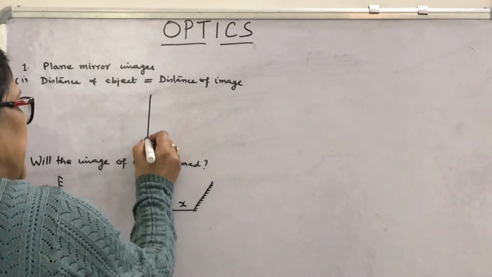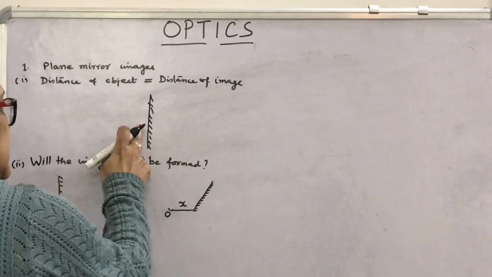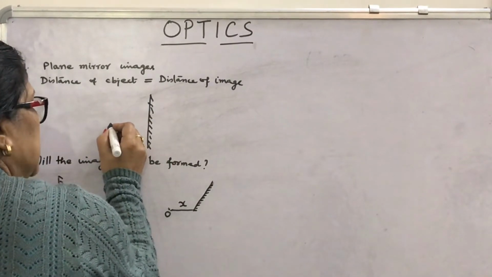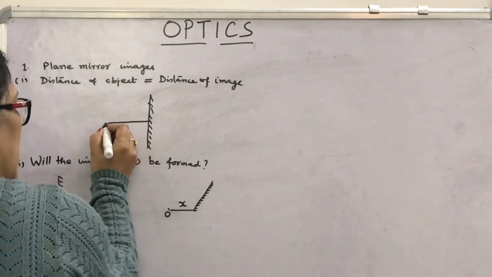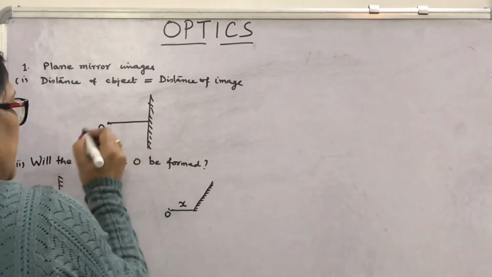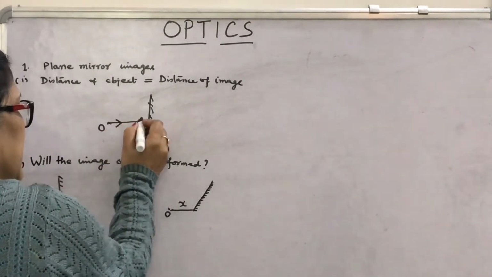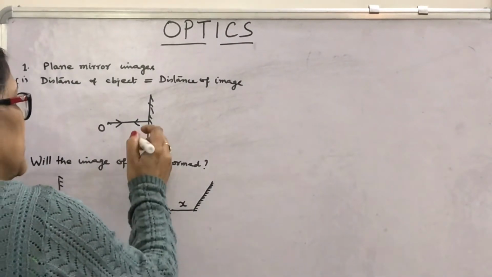Suppose this is the plane mirror, this is the polish. Through this side a reflection will take place. This is the normal and this is the object O, a point object O. You can also say that this normal ray will retrace its path like this, because for normal incidence, angle I is 0, angle R will be 0.